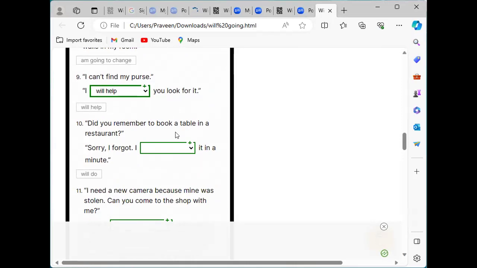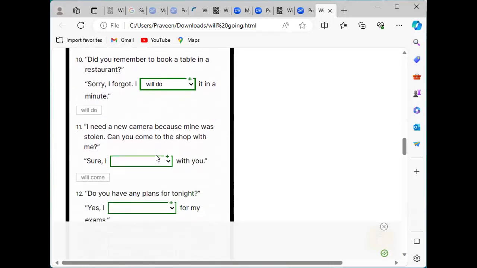Next one, did you remember to book a table in a restaurant? At the right moment, he is reminding his friend whether that person has booked a table or not. So we have to use will. I forgot, I will do it in a minute. So at the right moment, she remembered about that thing. So she will do it in a minute.